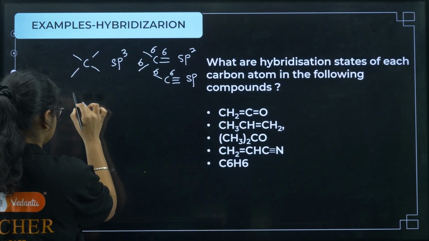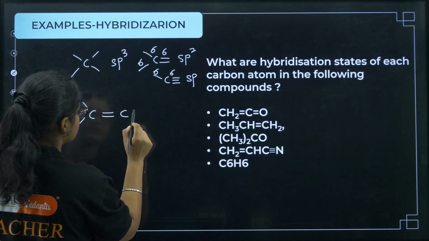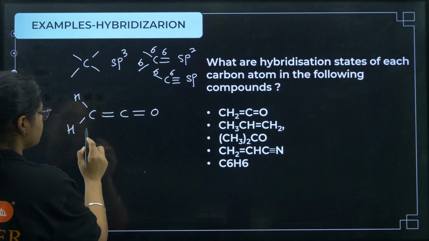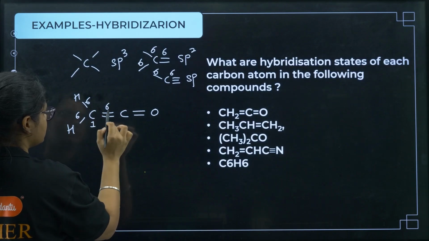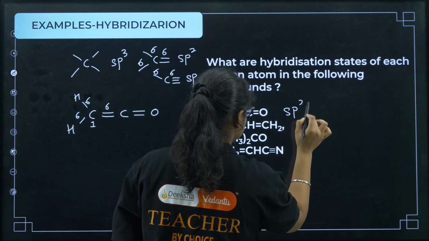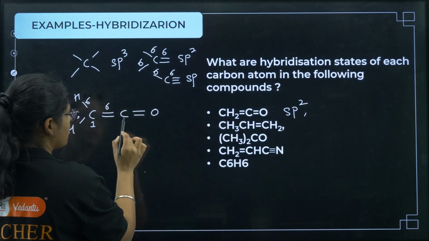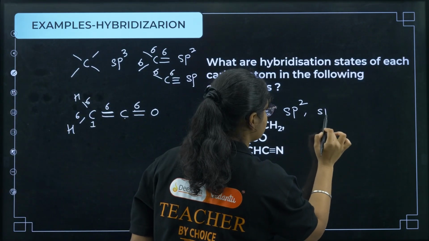First one, CH2. I am expanding the structure, double bond C, double bond O. Now if you see for first carbon, here we have 1 sigma, 1 sigma, 1 sigma, total 3 sigma, then we will call this carbon is sp2 hybridized. Now this carbon, if you see 2 sigma bonds are there, 2 sigma bonds means it is sp.